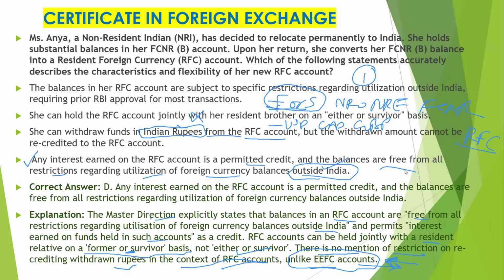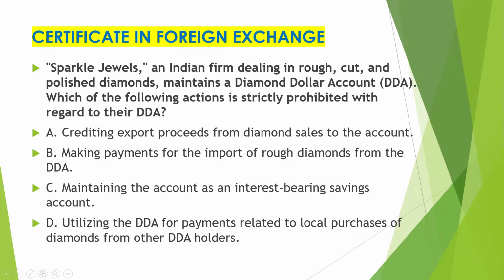So let's see the next question. Sparkle Jewels, an Indian firm dealing in rough cut and polished diamond, maintains a diamond dollar account. Which of the following action is strictly prohibited with regard to their DDA, diamond dollar account? First is crediting export proceeds from diamond sales to the account, making payments for the import of rough diamond from the DDA, maintaining the account as an interest-bearing savings account, utilizing the DDA for payment related to local purchases of diamond from other DDA holders.